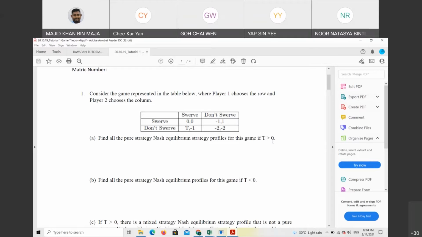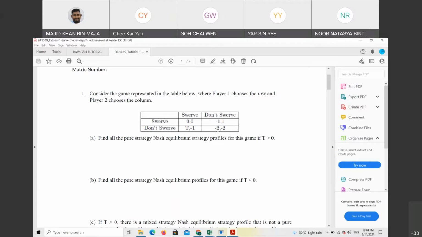If t is more than zero, you will choose t. Can you talk louder, I cannot hear you. You will choose t, correct or not? Okay, how about if we are choosing between swerve and do not swerve for the second game, -1 and -2, which one will they choose? -1.